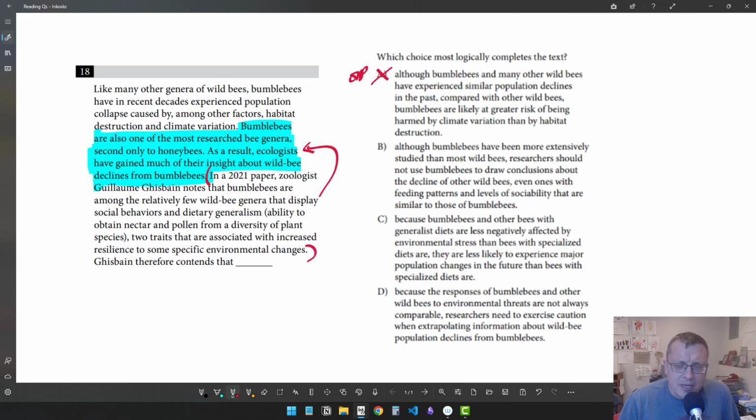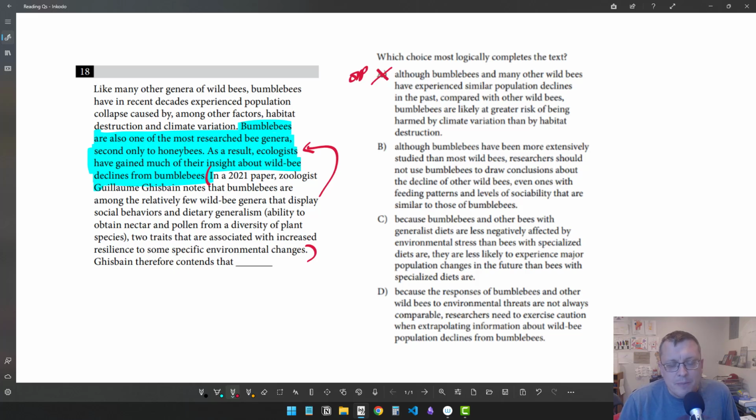B, although bumblebees have been more extensively studied than most wild bees, researchers should not use bumblebees to draw conclusions about the decline of other wild bees. So far, this is moving in the right direction. You could argue it's a bit too strong, a bit too definitive. Like, they certainly have used bumblebees to kind of gain insight about other wild bees in the past. Would we want to be as absolute and say we should not use it at all? I don't know. But so far, I'm not completely offended by this choice.